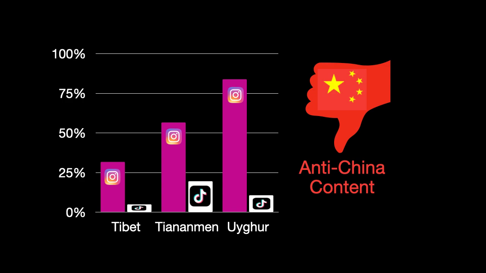But when you make that same search on TikTok, you get something different. You get way less anti-China content. The anti-China stuff seems to be suppressed on TikTok to the order of about a fifth of what you'd see on Instagram. So in other words, 80% of it is removed, leaving just a fifth behind. So obviously that stuff's suppressed.